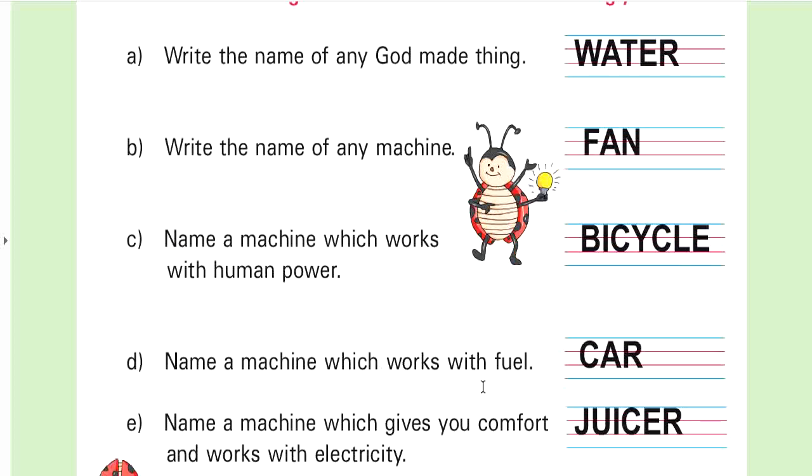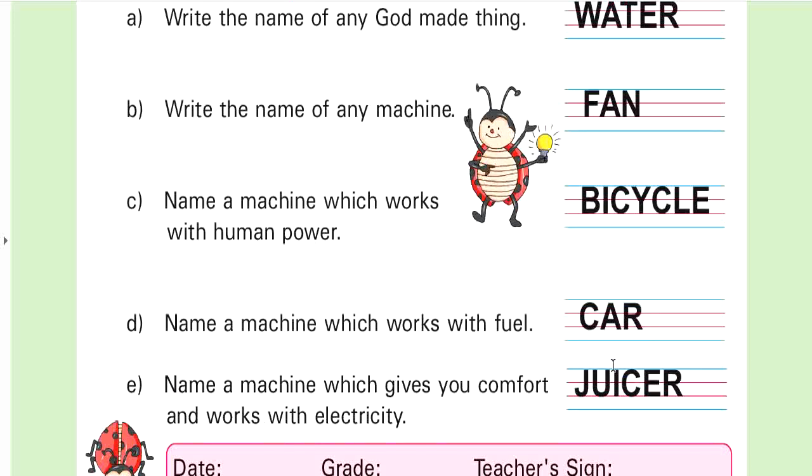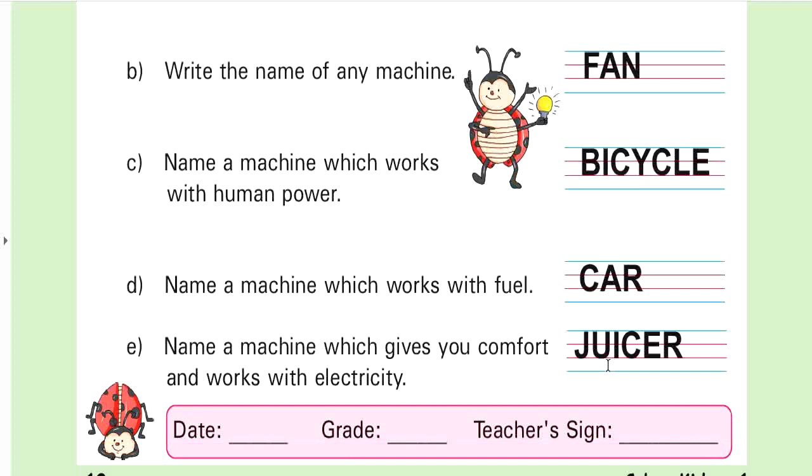Machine which works with fuel. Car, bus, scooter. You can write any machine, but we have written here car. So you also write in your book car. A machine which gives you comfort and works with electricity. Juicer, refrigerator works with electricity and gives you comfort. Like washing machine, you can write any machine here, but we have written here juicer.